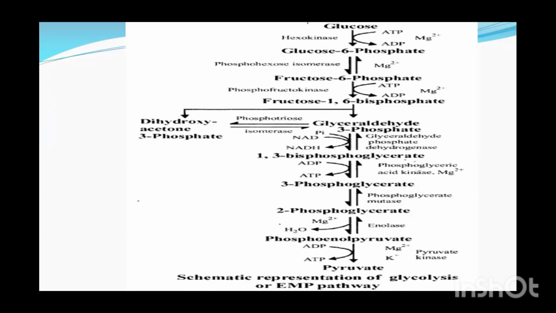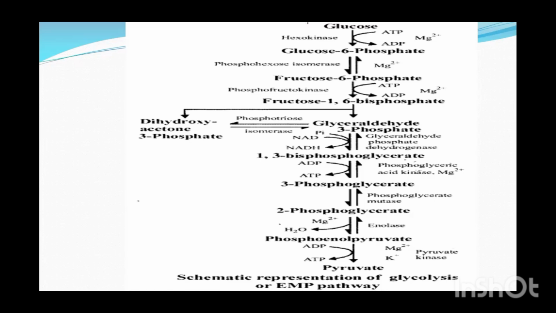Now there will be 2 molecules of glyceraldehyde 3-phosphate which undergo further oxidation, and during that, what happens? The enzyme is glyceraldehyde phosphate dehydrogenase, which removes hydrogen, and the removed hydrogen will be accepted by NAD. NAD will be converted to the reduced coenzyme NADH2.